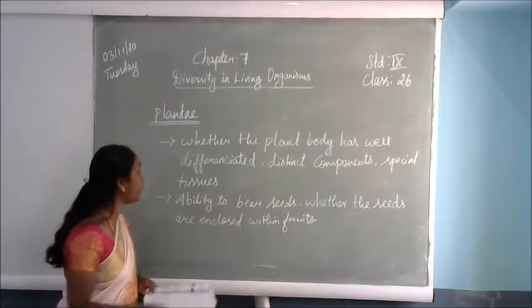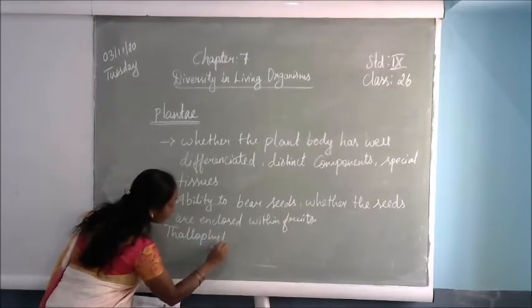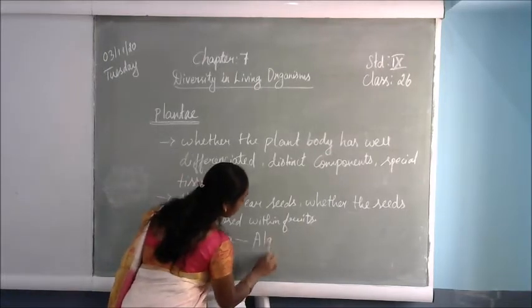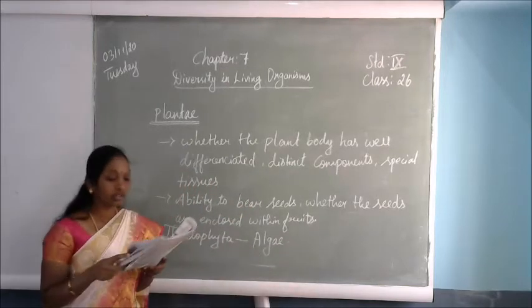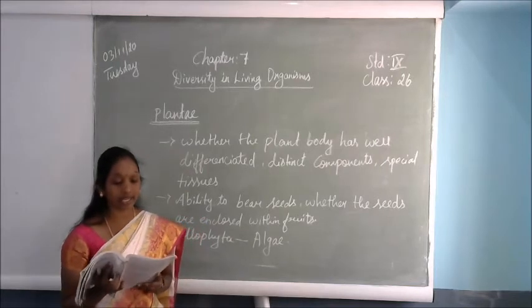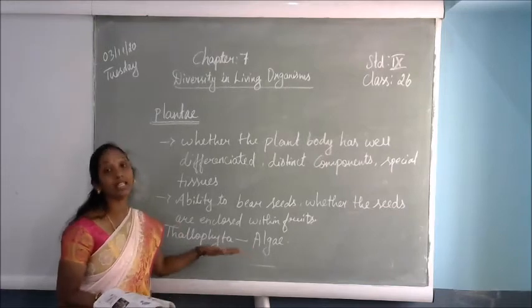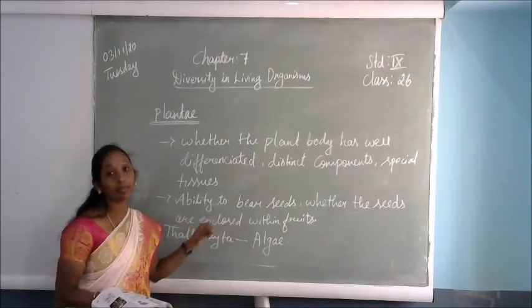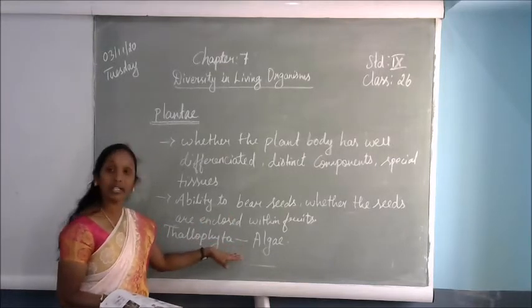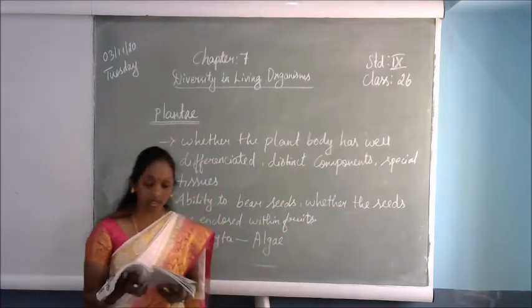So in this group, Thallophyta, there is no differentiation in the plants. Example, algae. On this page, these plants are predominantly aquatic. That means most of the Thallophyta plants are aquatic plants. Aquatic means watery plants. They can live only in water. Algae can always grow only in water bodies.